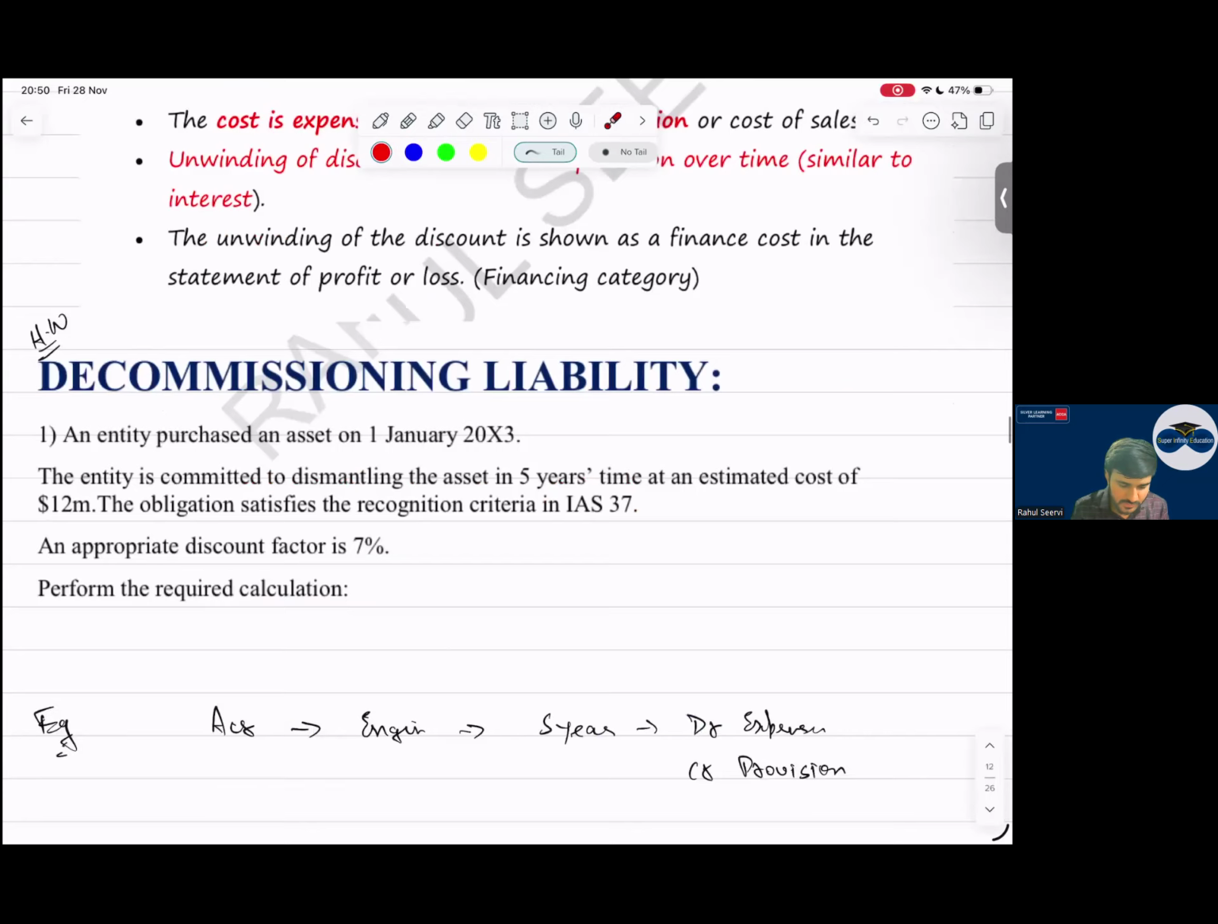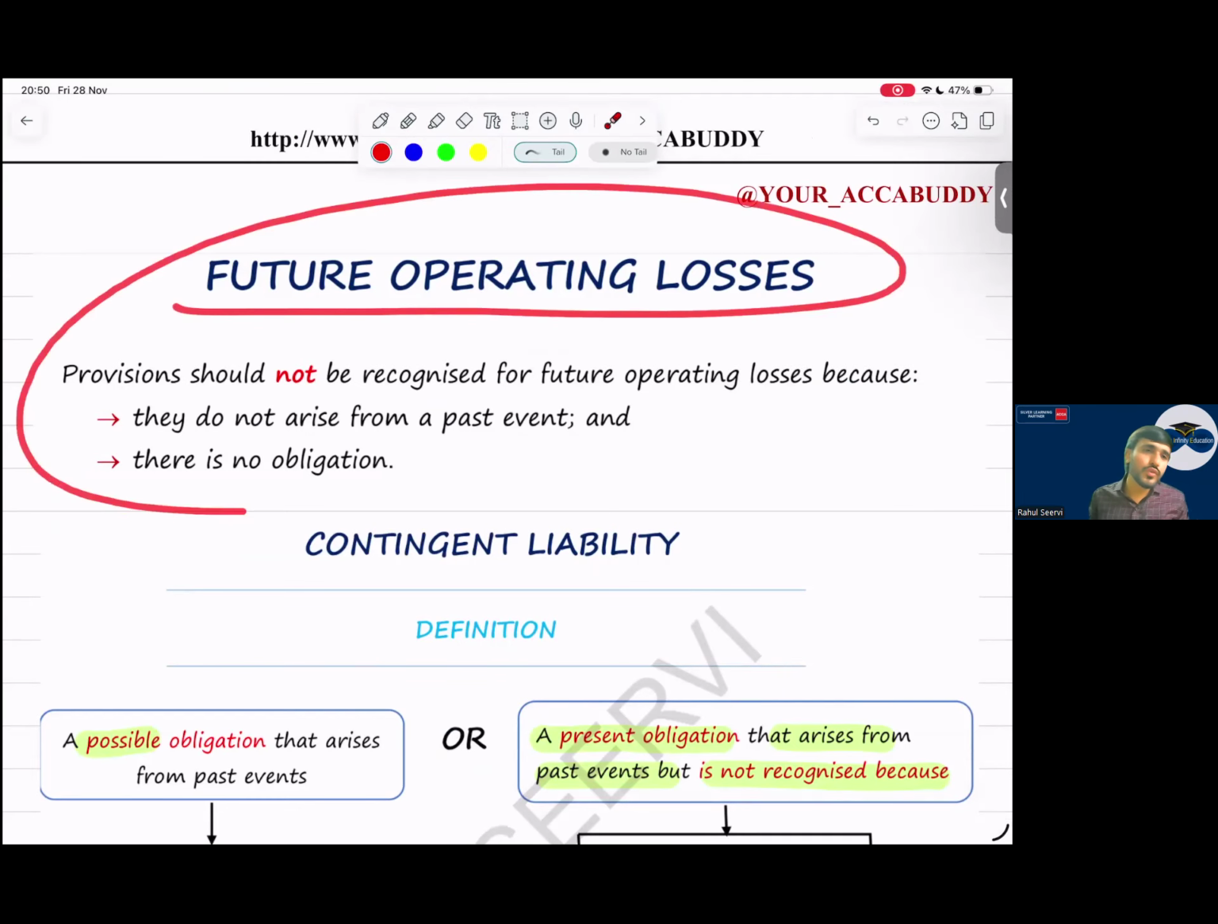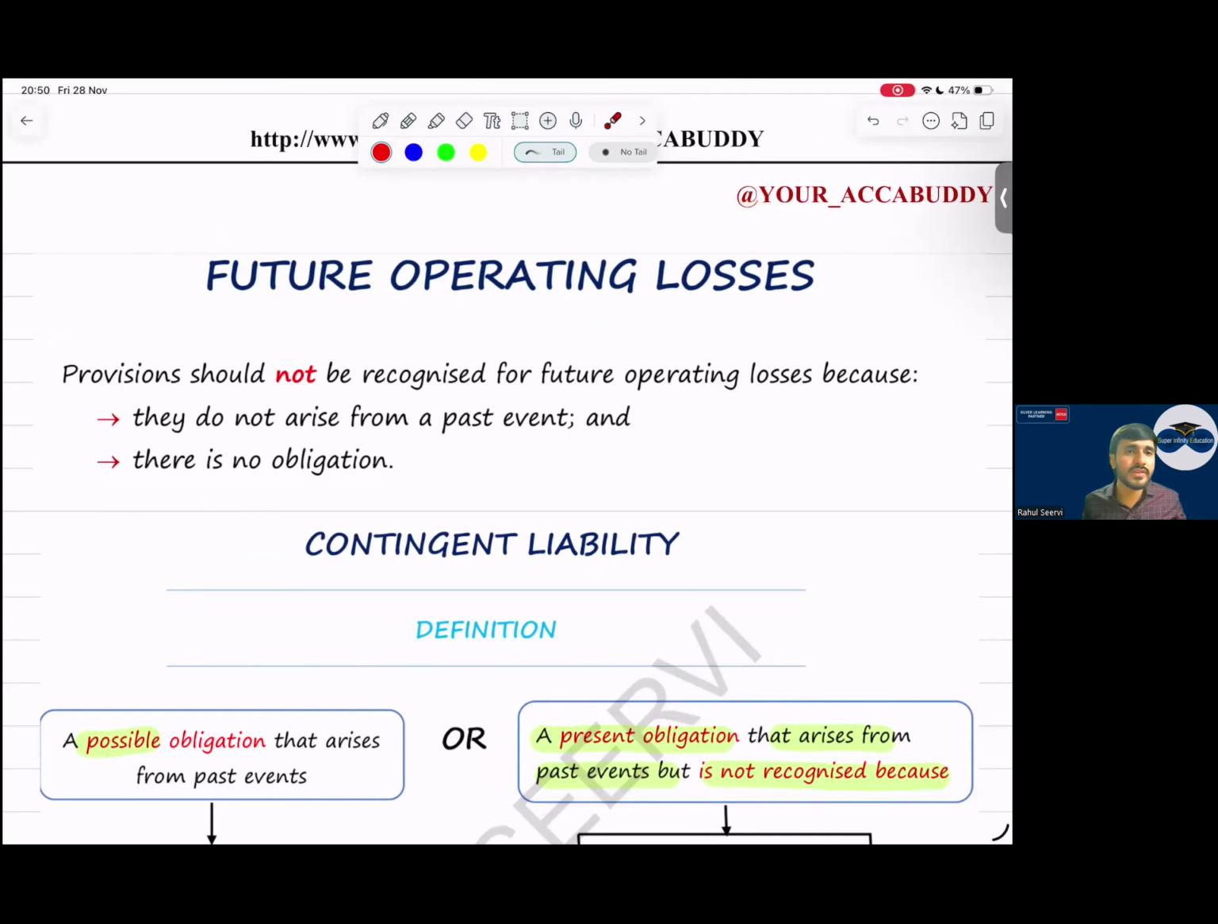Yes sir, yes sir. Now coming here, special cases. This is the MCQ aata hai. For future operating losses, can you recognize a provision? We can't recognize a provision. MCQ question comes in your exam. Can you recognize? No sir, because there is no obligation to pay anyone and it is based on a future event, not on a past event. Yes sir.